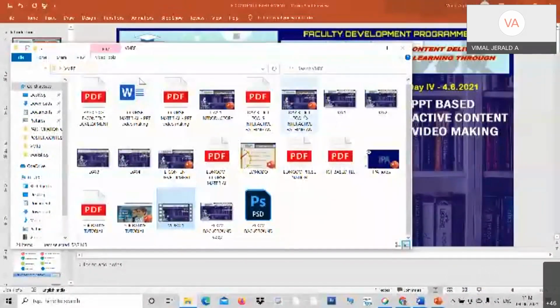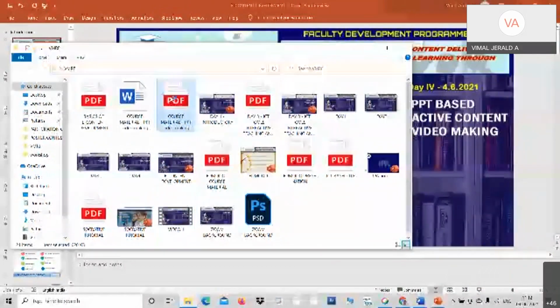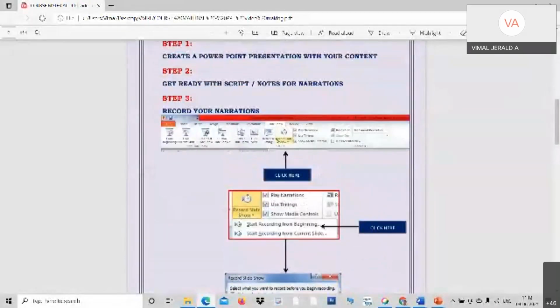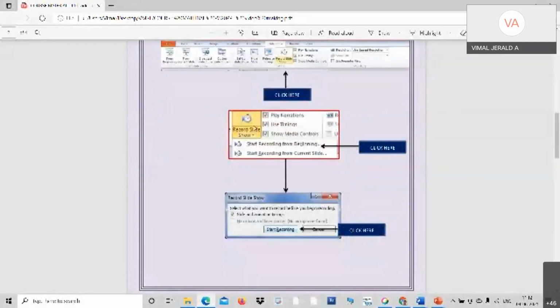I just opened the tutorial and I can show you. Look here, professors, in 2010 this is the procedure. Go to slideshow and record show. Click record show and you will have the option to start recording from the beginning or from the current slide.